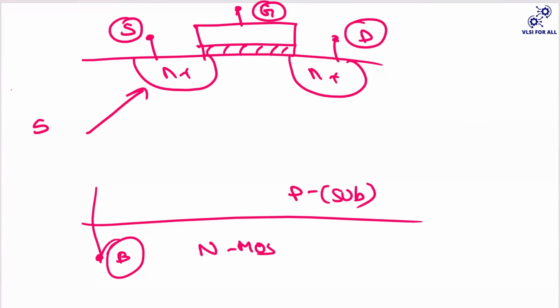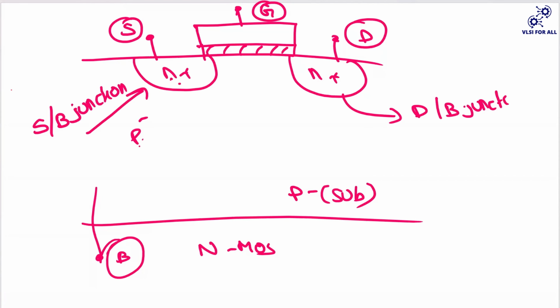The first one is your source body junction, because your body is made up of P type and your source here is made up of N type, right? So obviously what you're having here is a PN junction. So I call it my source body junction. Here I call this a drain body junction. Okay, drain body junction.